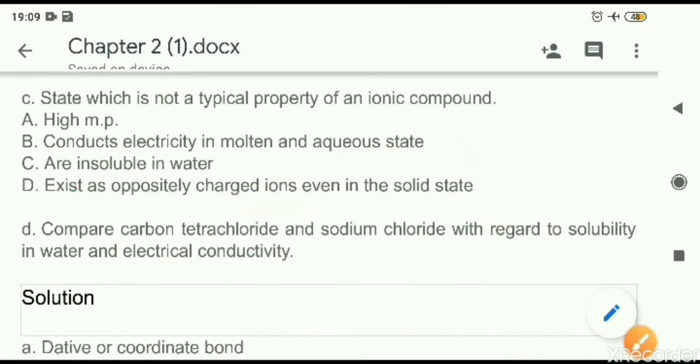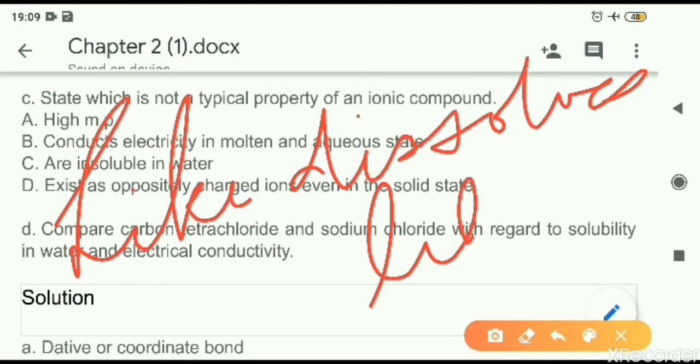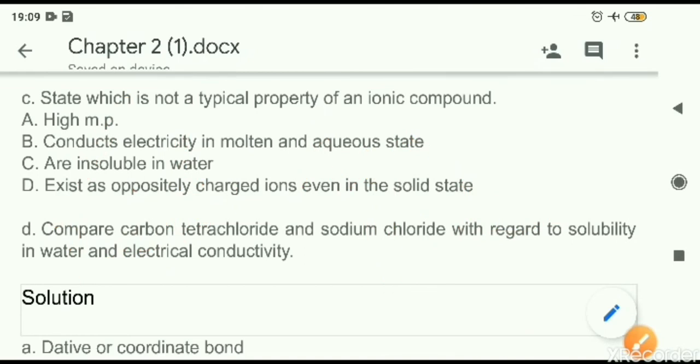The principle I told you is like dissolves like. Polar compounds will dissolve in polar solvents, non-polar will dissolve in non-polar solvents. So here the answer is C, that is not the property of ionic compounds.